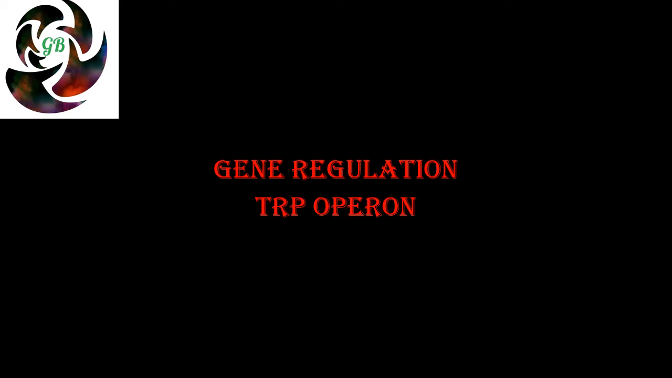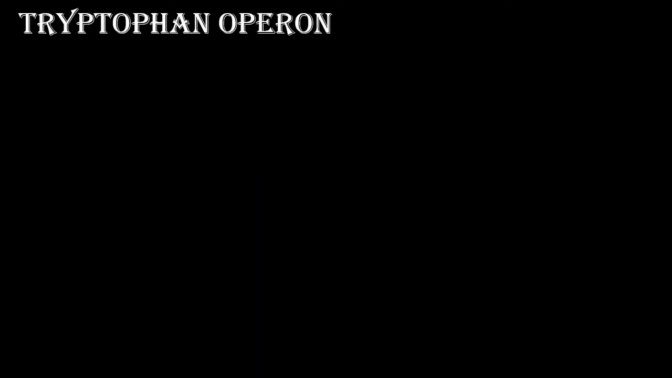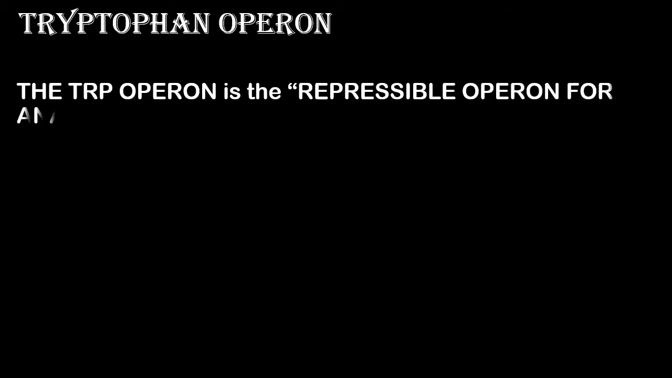In today's video, we're going to see about gene regulation in prokaryotes, the Trp operon. If you want to know more about gene regulation and other operons such as the lac operon, I will give a link in the description below. Now we can see about the tryptophan operon. The tryptophan operon is the repressible operon for the anabolic process. That is, it is an anabolic process. The synthesis of tryptophan is made by the Trp operon.